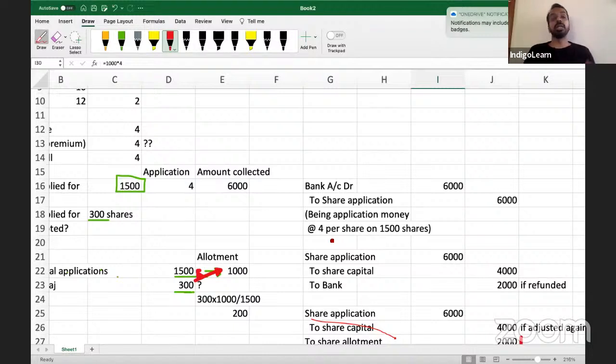The company may refund some applications in full, then give some kind of pro rata allotment to some other shareholders, and for some shareholders, they may allot in full. So based on that, we have to calculate how much has been allotted and how much has to be refunded and all of that. For this, we'll take up a question from the study material, and with the help of that, we'll be able to solve it. So let me just pull out a question.